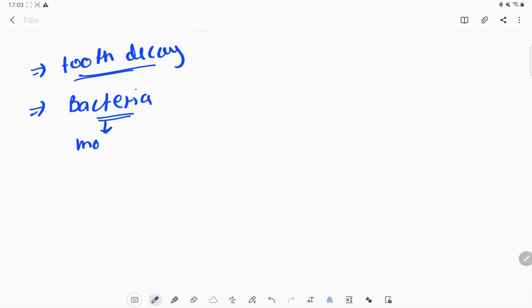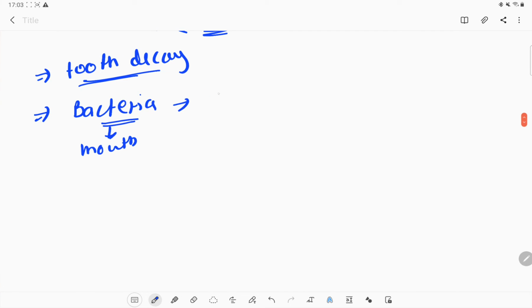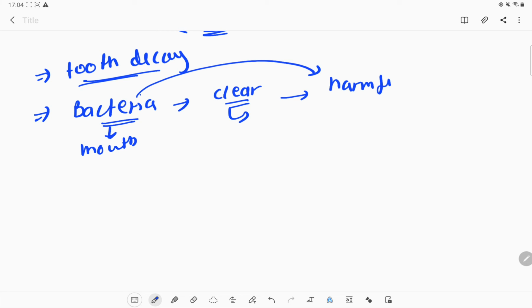When we do not clean our mouth after eating, these bacteria also help the harmful bacteria to grow. The leftover food present in our teeth helps some harmful bacteria grow in our mouth.